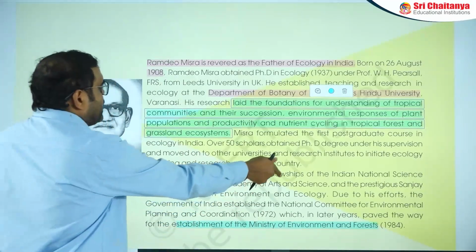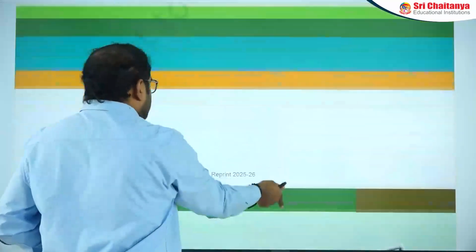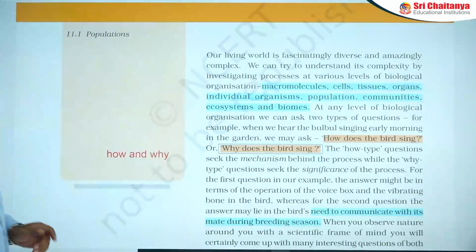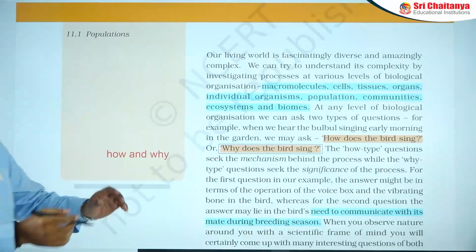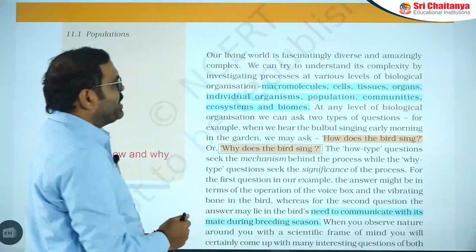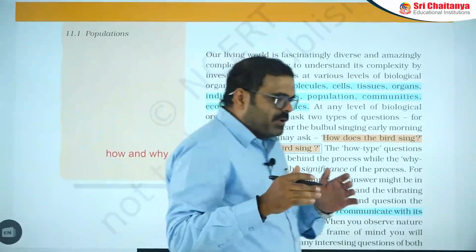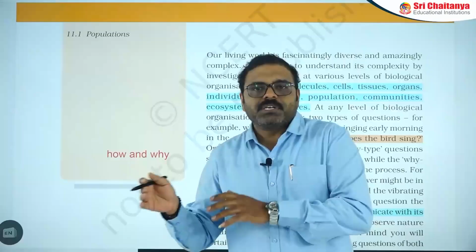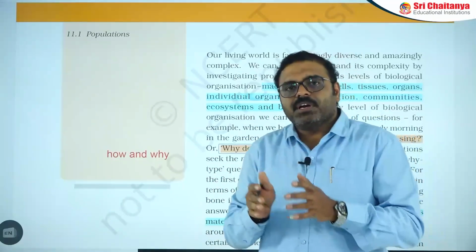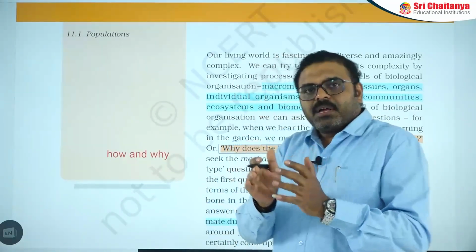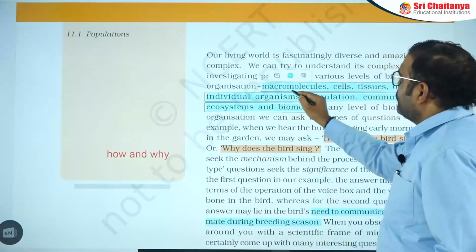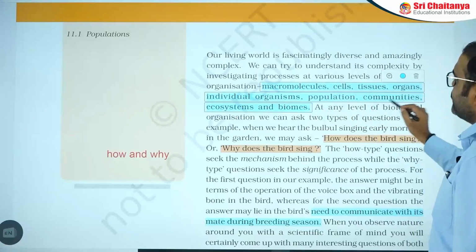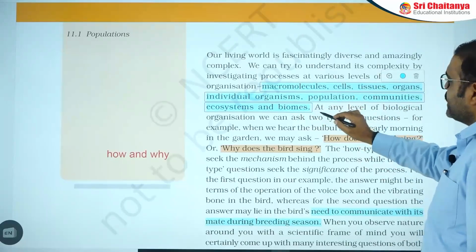Then let us observe the continuation, that is the organisms and population topic. Let us go through it one by one in detail. Every organism in the environment is maintained by different constructive components. All living organisms are constructed in a particular complexity, from macromolecules, cells, tissues, organs, individual organisms, population, communities and ecosystem, and finally biomes.